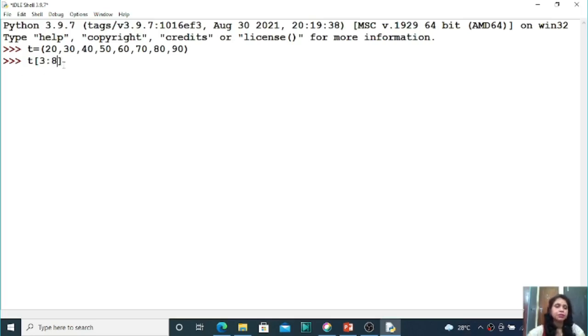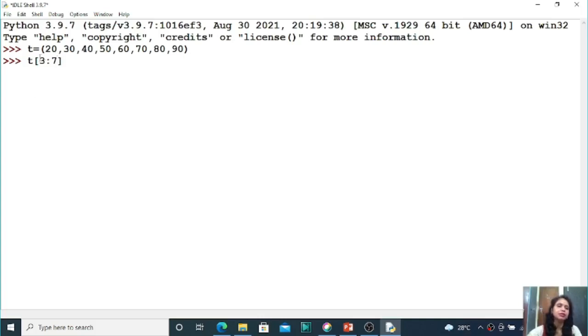Here no step value is given. So what is index number 3? 0, 1, 2, 3 is 50, then 4, 5, 6, 7. So index number 8 is not there, right students? So let us change that index number to 7, because the total number of elements is 8, so we will use up to index number 7.